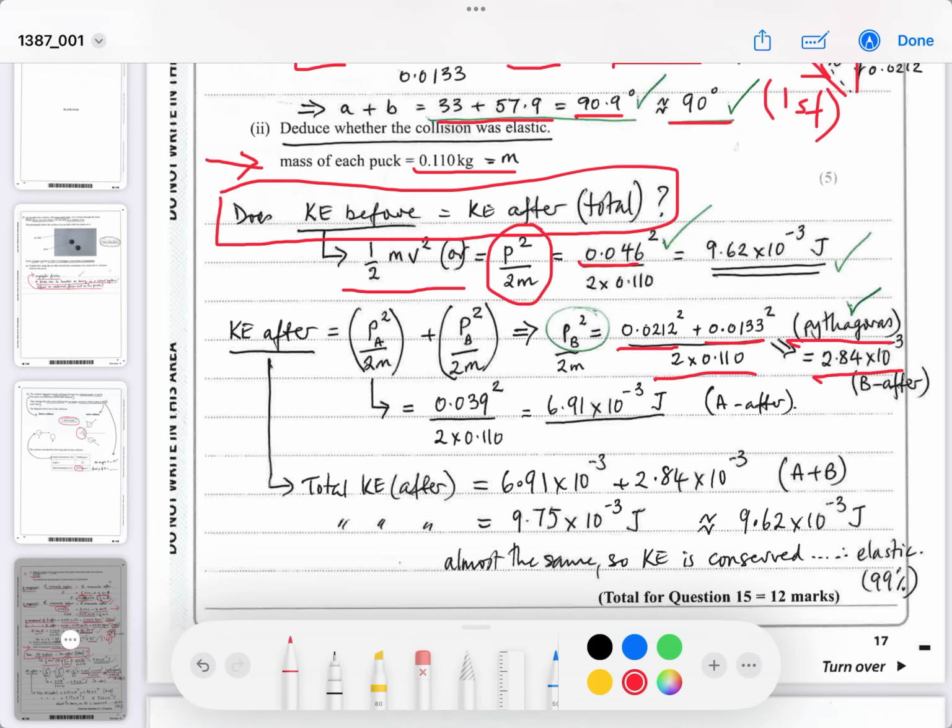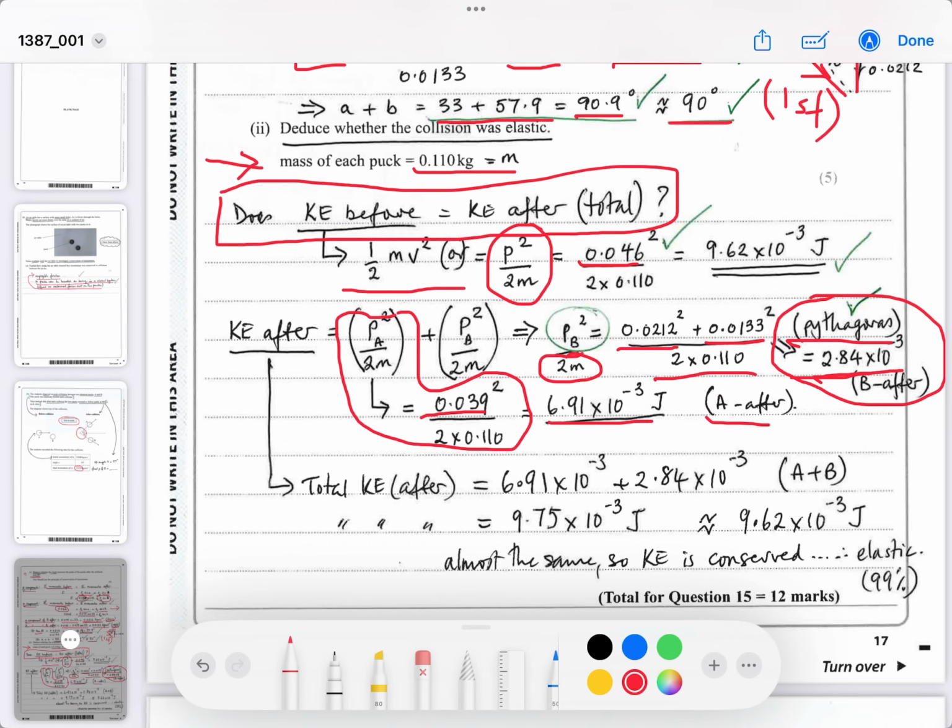Now, 0.039 would be the momentum of A. So this is the momentum of B, this bit. And this, sorry, the kinetic energy. This will be the kinetic energy because we divided by 2m. So momentum squared divided by 2m will give you the kinetic energy of B after the collision using Pythagoras, and the momentum of A after the collision is from the table. Sorry, it's getting a little bit messy with all the red scribbles. This is from the table. Again, you divide by 2m, and this is the momentum of A after.